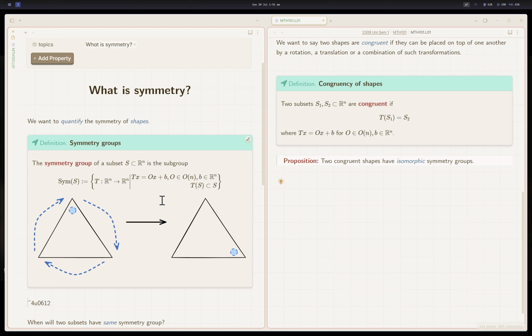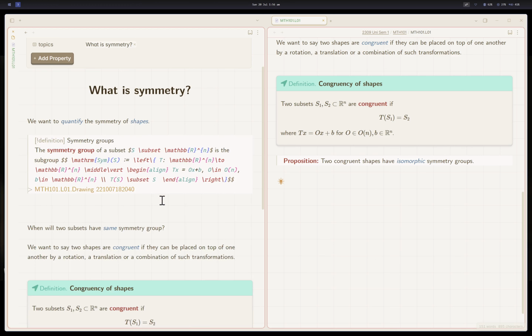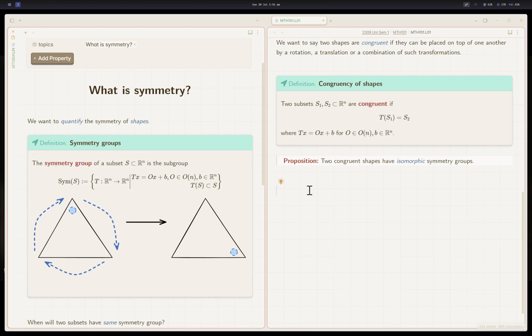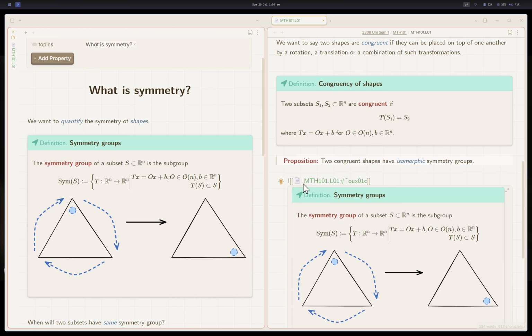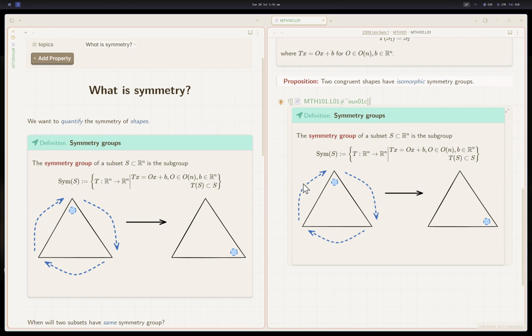Plugin code is not well appreciated here. Maybe I can keep it here. Yeah, maybe this is fine, and then I copy paste it here. So this is the embedding of that little definition box into here. So I don't have to write definition 2.3. I just copy the little part of the definition right here.